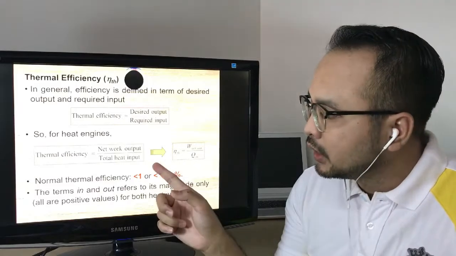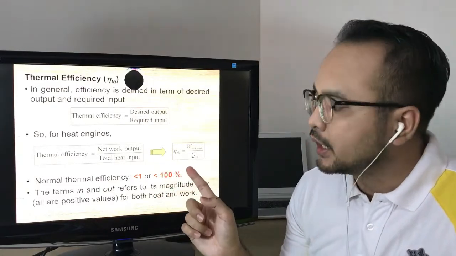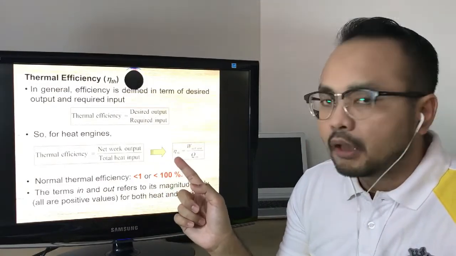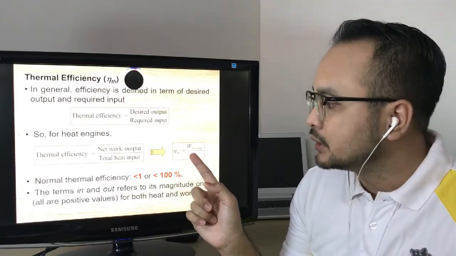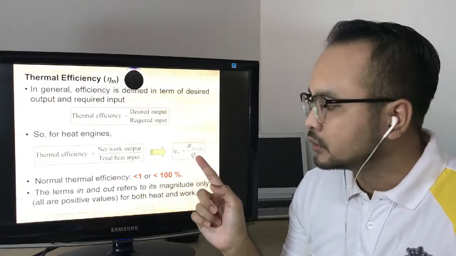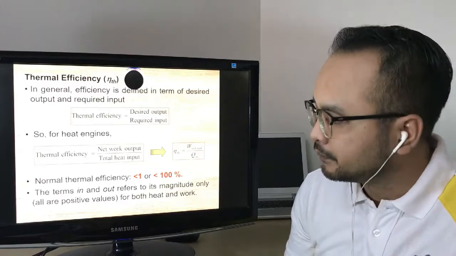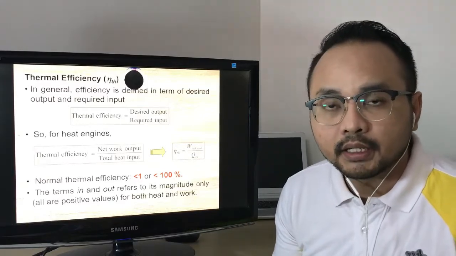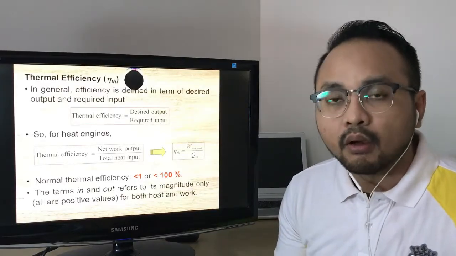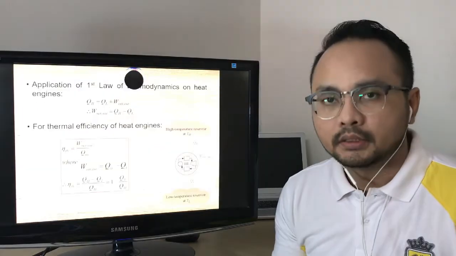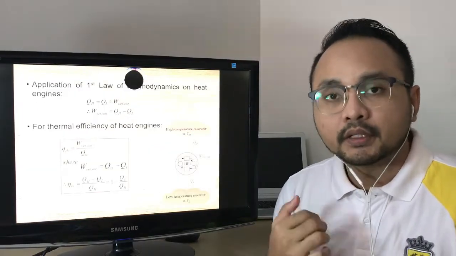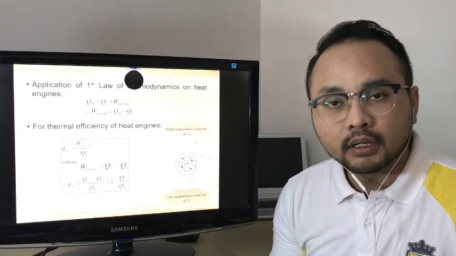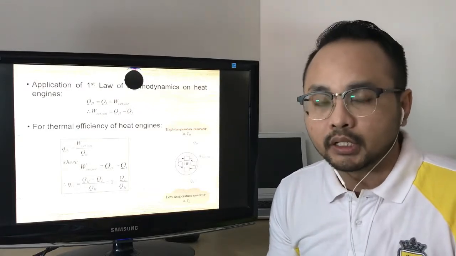So if we simplify the equation, the thermal efficiency for a heat engine is equal to W net out over Q in. The normal efficiency of a heat engine is lower than 1 or 100%. Just like I mentioned before, the second law of thermodynamics complements the first law of thermodynamics.